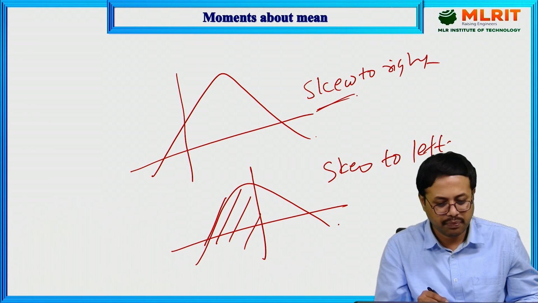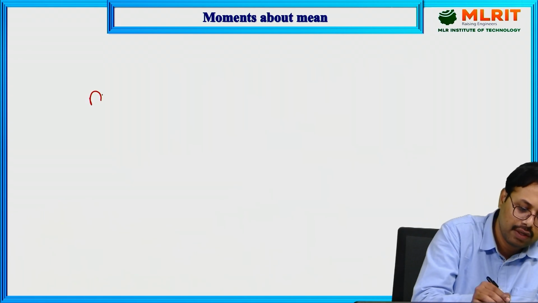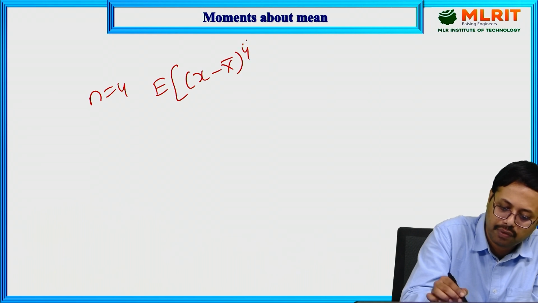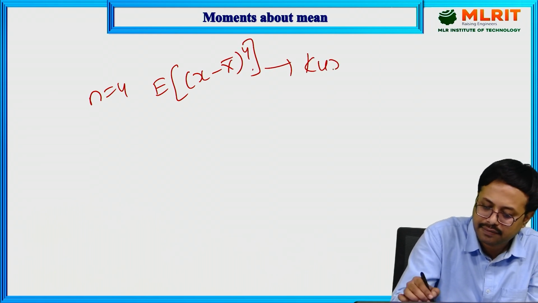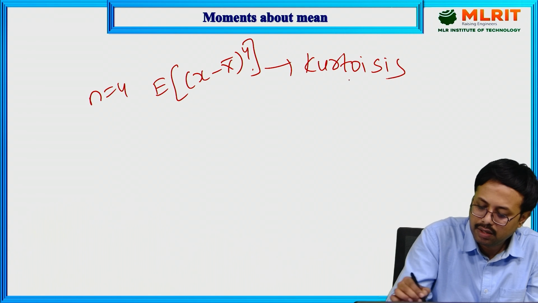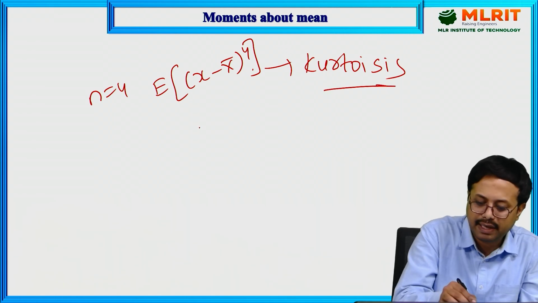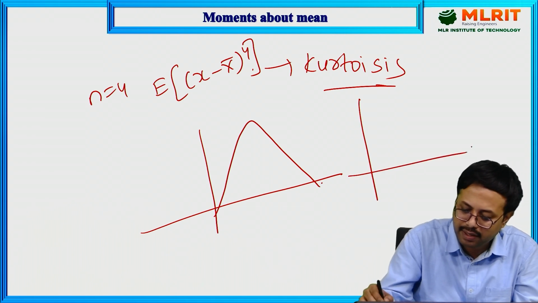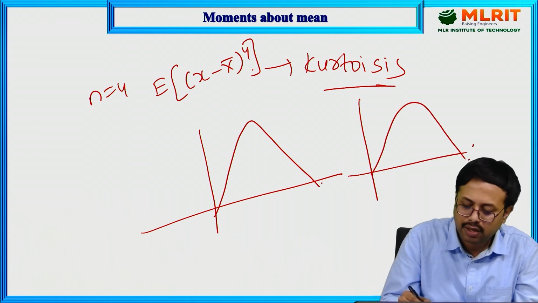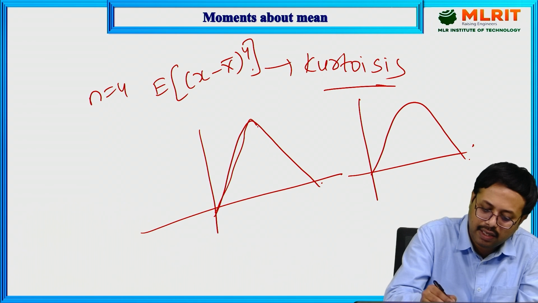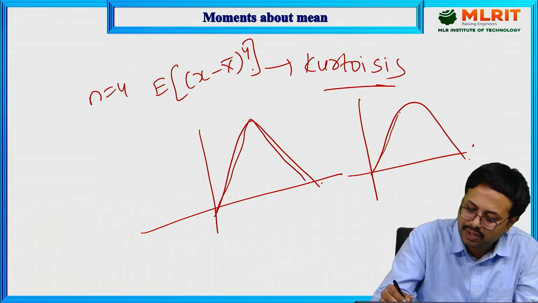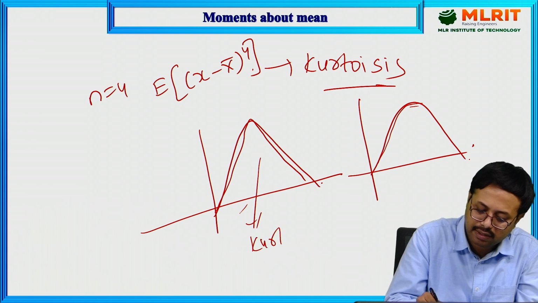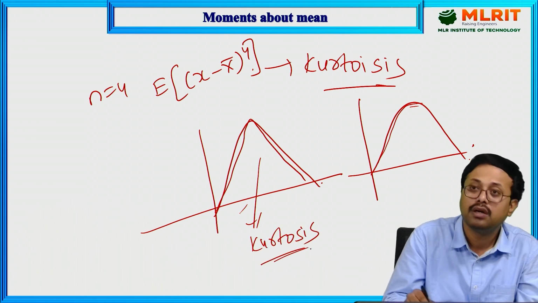And one more concept is there, that is n equal to 4. n equal to 4 represents expectation of x minus x bar whole power 4. This is called kurtosis. This one indicates the peak level. For example, if you have curves like this, these are two different curves. This one is steeper, and this one has a somewhat flat surface. It means this one has the maximum value of kurtosis.